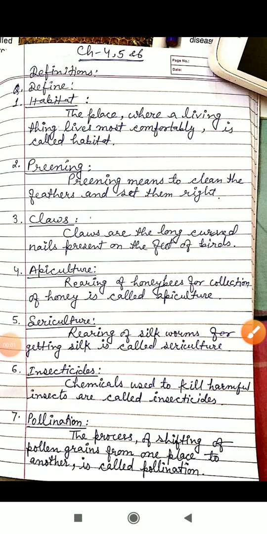Hello everyone, once again I am here with you, and today I am giving you the definitions of chapters 4, 5, 6. So everyone will listen carefully, okay? So see this.